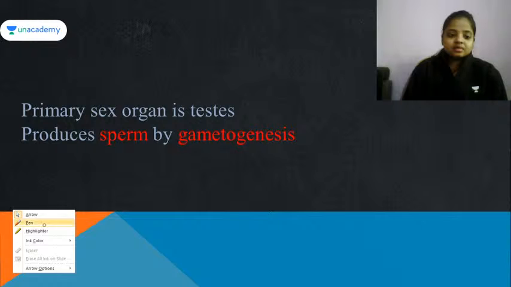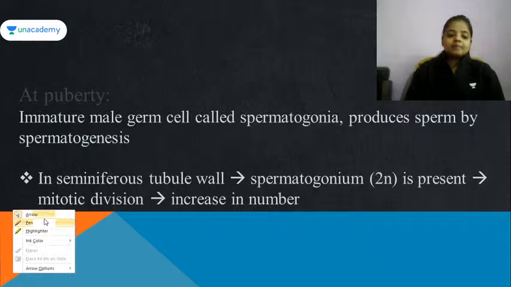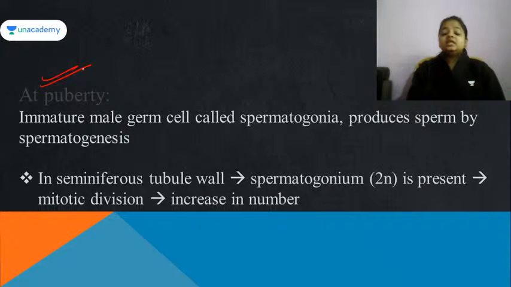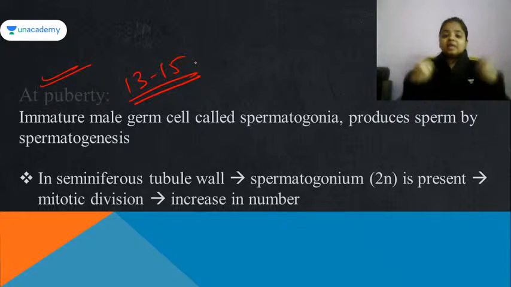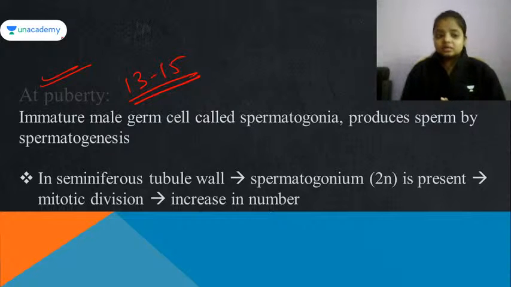So we all know that the primary sex organ is the testes, and it produces the sperms by the process of gametogenesis. Now, what happens at puberty? Puberty means when the male child is reproductively active. मतलब males के लिए the age is around 13 to 15 years. At that moment, the male child, the boy, starts behaving as an adult, and he will also have many different secondary sexual characters.